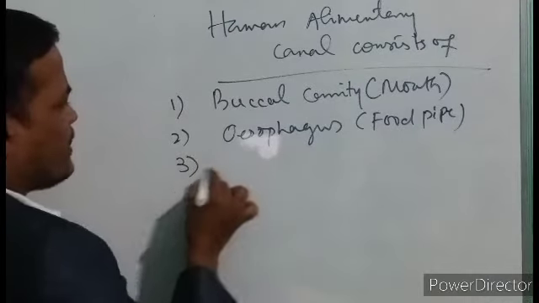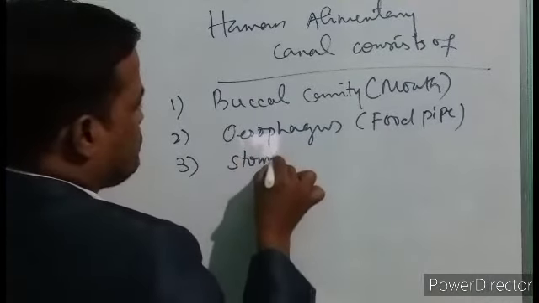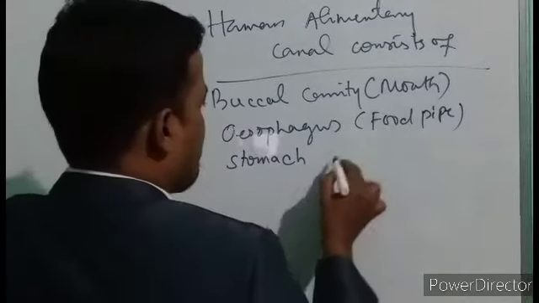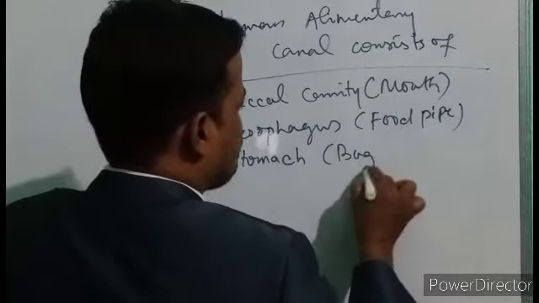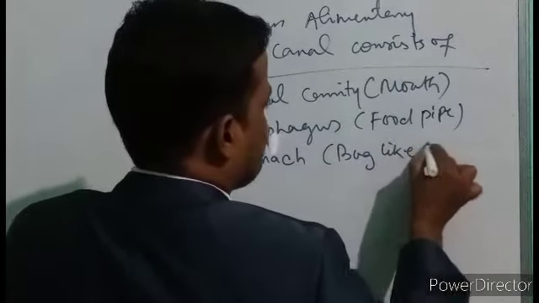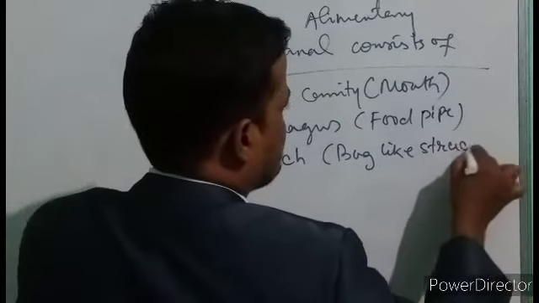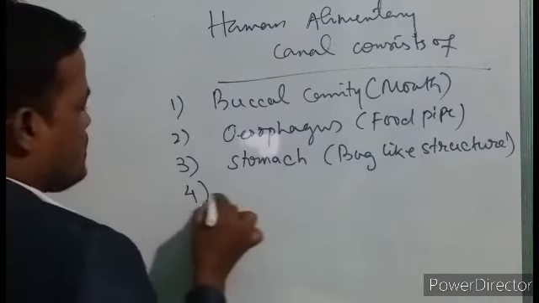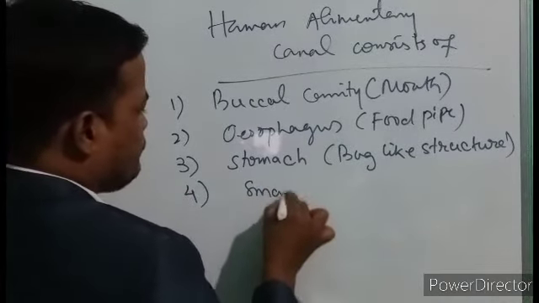Number three is your stomach, a bag-like structure. Next is your small intestine.